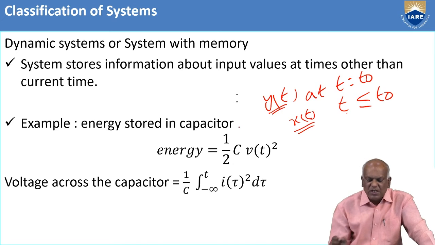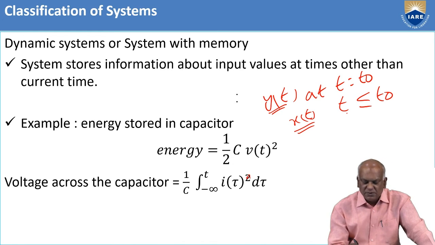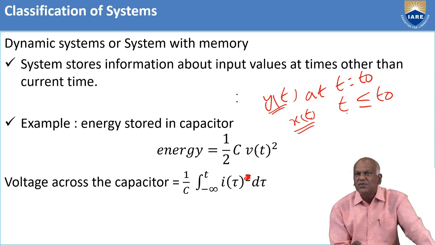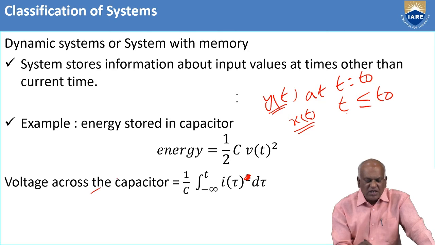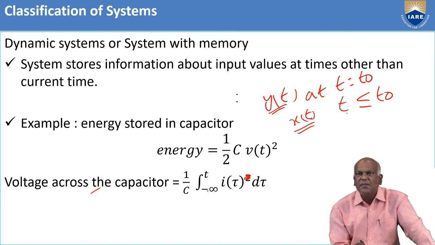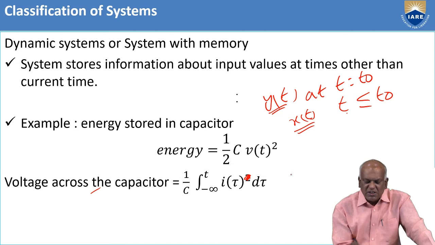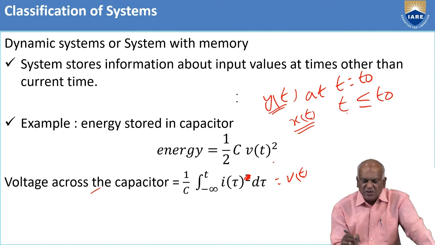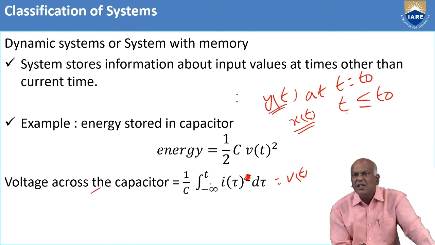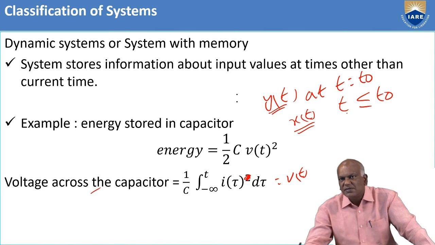An example is energy stored in a capacitor. Energy is given by 1/2 C v(t)^2, whereas the capacitor voltage is given by 1/C times the integral from minus infinity to t of i(tau) d tau. Substituting this value for v(t), because the integral goes from minus infinity to t, indicates past and present values. That's why the energy stored in a capacitor depends upon the past and present values.